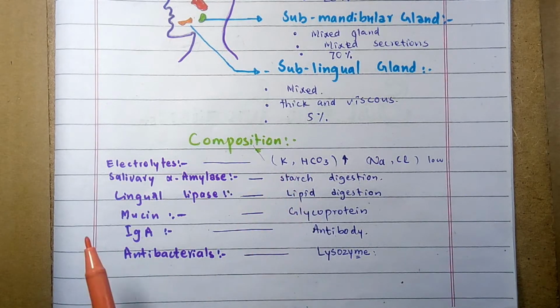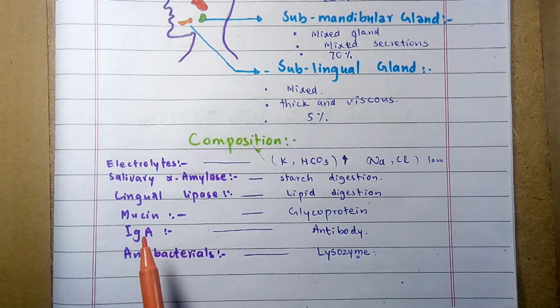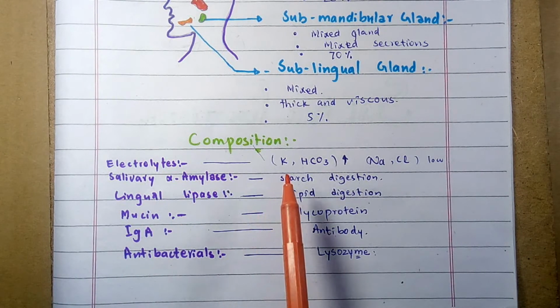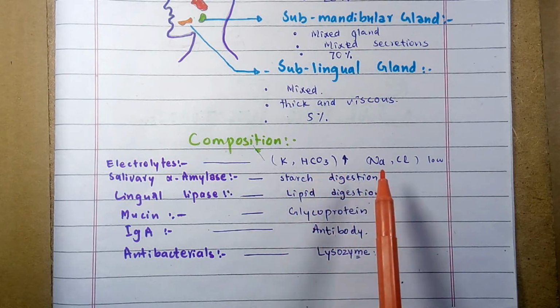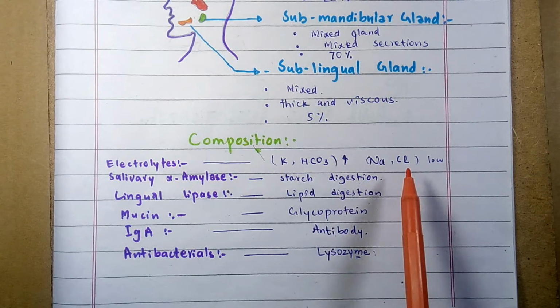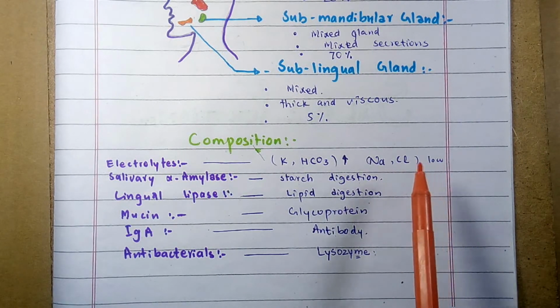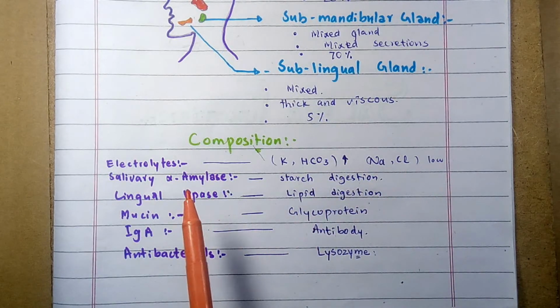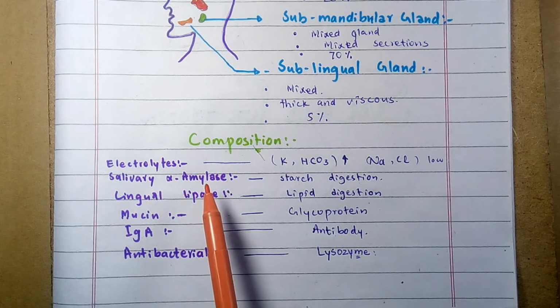Composition of the saliva includes electrolytes, salivary alpha amylase, lingual lipase, mucins, immunoglobulin A, and antibacterials. Electrolytes are potassium and bicarbonates, which are high in concentration, and sodium and chloride, which are low in concentration as compared to the plasma concentration of these ions. Then the composition of the saliva also includes the salivary amylase.